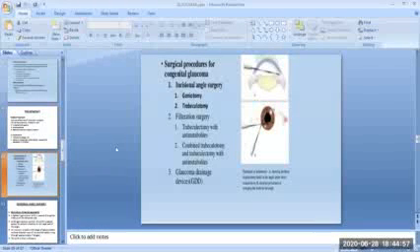Then the surgical procedures for congenital glaucoma. Incisional angle surgery are the goniotomy and trabeculotomy, and the filtration surgery, the trabeculectomy with antimetabolites, combined trabeculectomy and trabeculotomy with antimetabolites, and third is the glaucoma drainage devices.